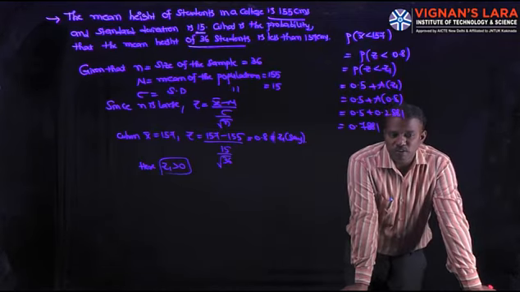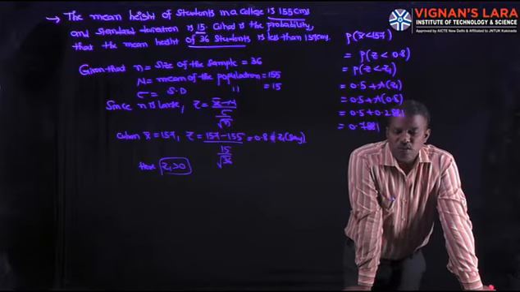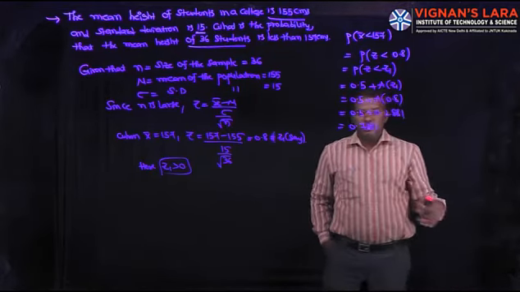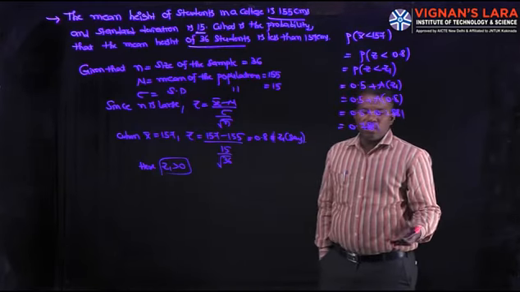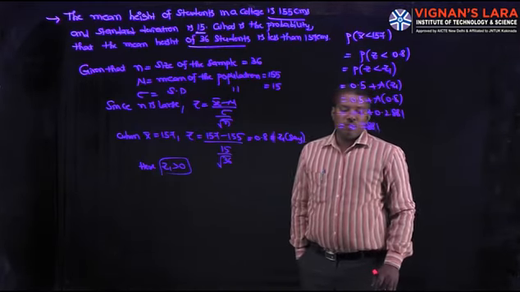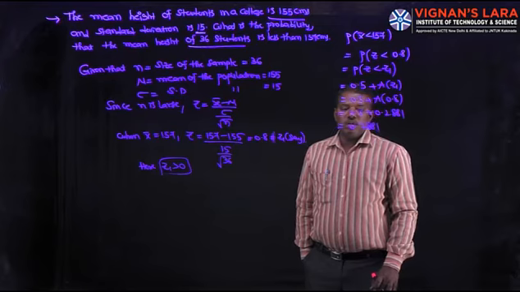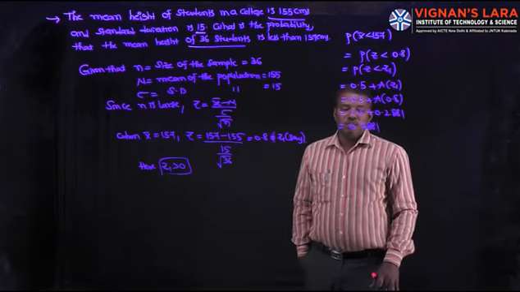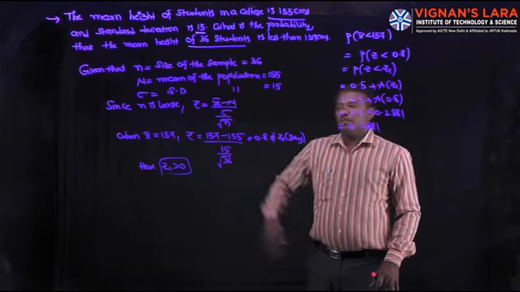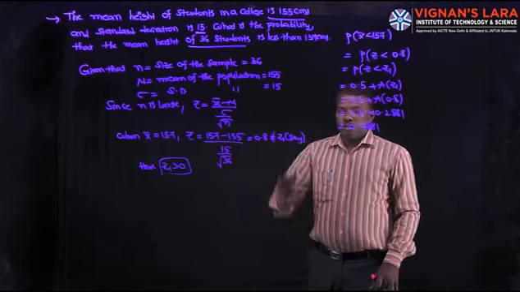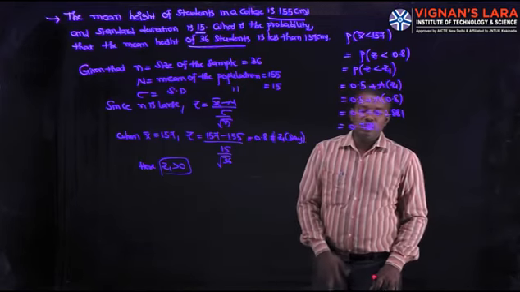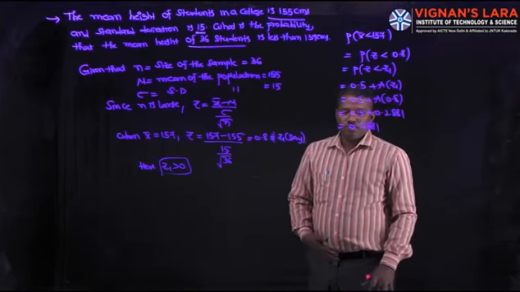So what is the summary of this class? The first topic is the central limit theorem. What is the central limit theorem? X bar is the mean of a random sample of size n drawn from an infinite population having mean mu and variance sigma square. Then the standardized sample mean Z is equal to x bar minus mu by sigma by root n. It approaches the standard normal distribution as n tends to infinity, that means a large number.